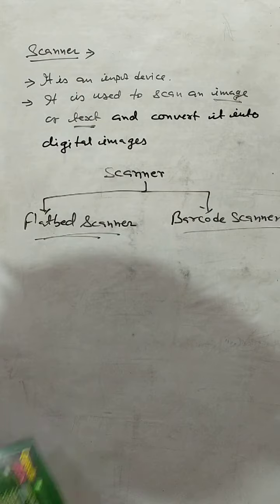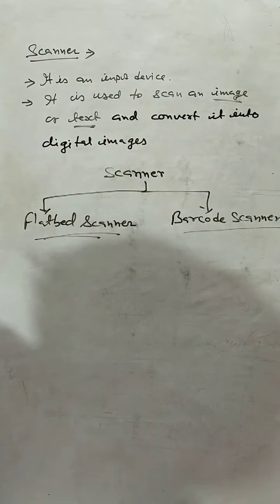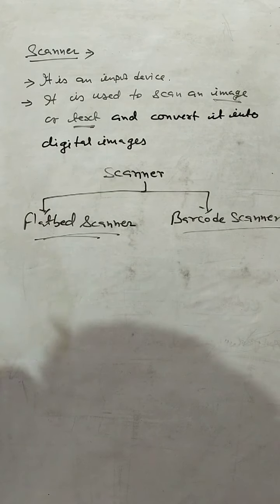It is a group of vertical lines. This bar contains the information about the product on which it is printed. A barcode scanner scans the barcodes and sends the information stored in it to the computer, so that the computer can display the details present in the form of a barcode.